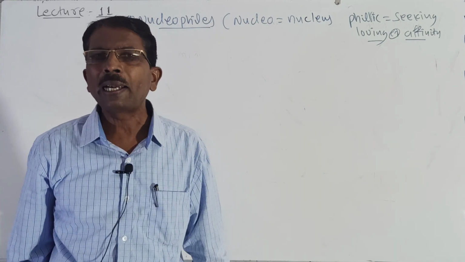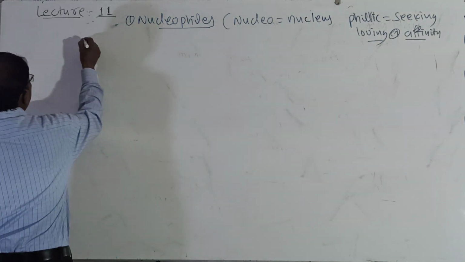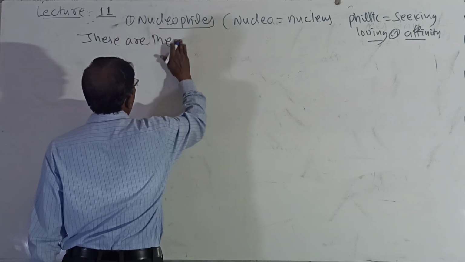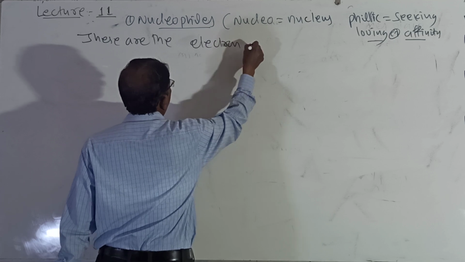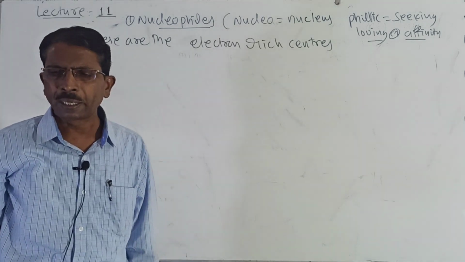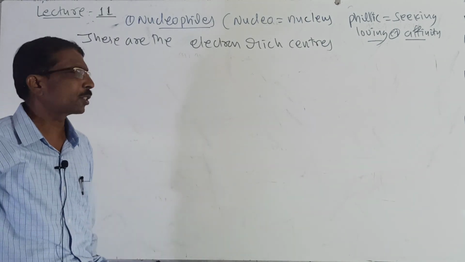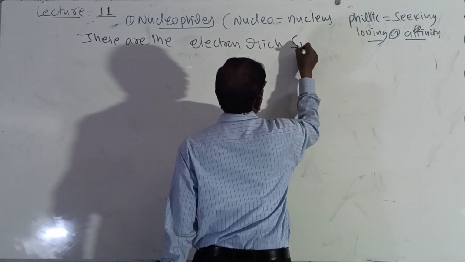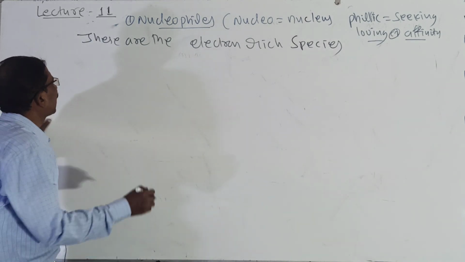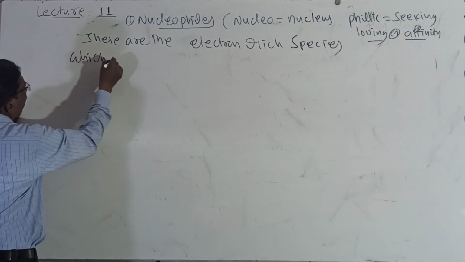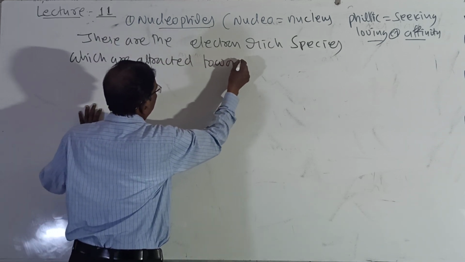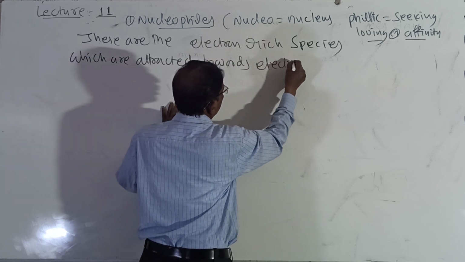Where electrons are less, there they attack. So these are the electron rich centers or electron rich species, which are attracted towards electron deficient centers.